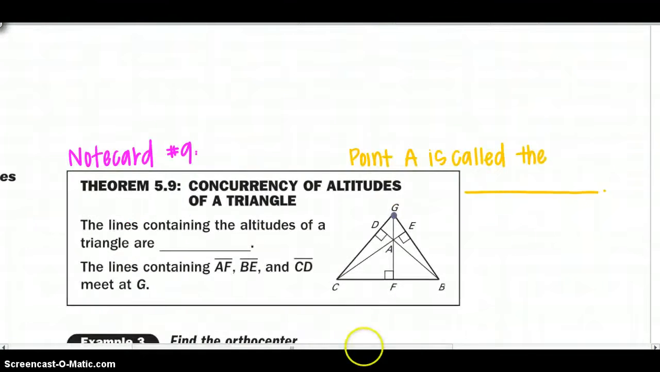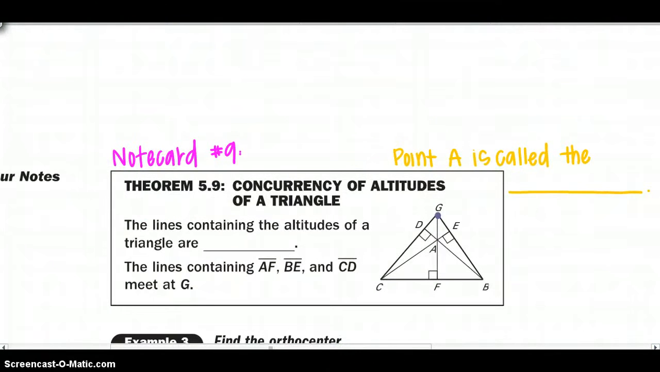Alright, moving on to the next page, our altitudes, where they get a little bit more complex, so we really need to make sure we understand what is going on. So the point of concurrency of altitudes: the lines containing the altitudes of the triangle are concurrent. Remember, concurrent meaning intersecting or connecting at some point. And remember that point A, where those 3 perpendicular lines meet, is called the orthocenter.